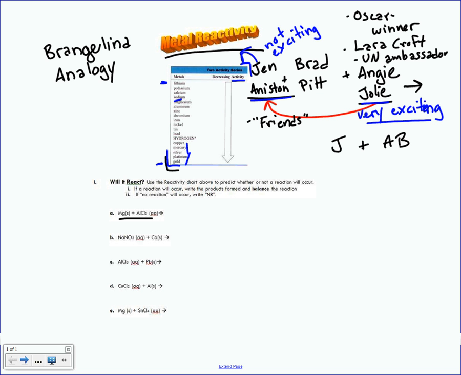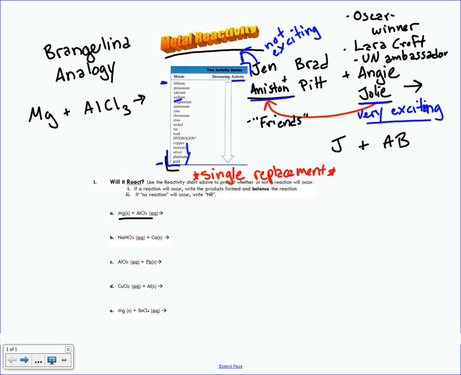Down here we have magnesium plus AlCl3. One thing that I'd like you to notice is if you take a look at this type of reaction, this setup here, this looks like a single replacement reaction. And that's exactly what it is. All the reactions that we're going to be looking at as relating to this Brangelina are going to be single replacement reactions. So kind of get your brain in that mode.